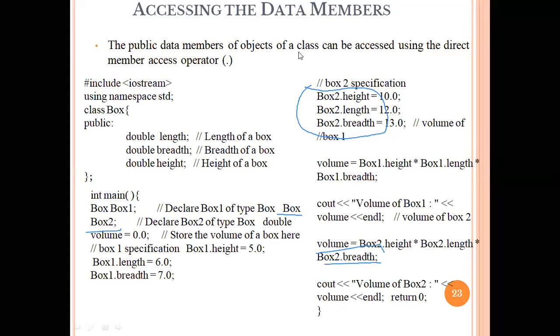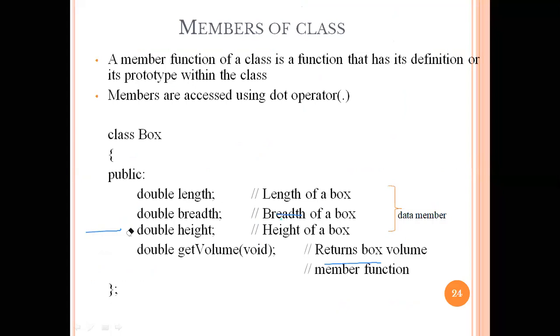Then the next one is the members of that particular class. So what are the different members of a class? What members are there?